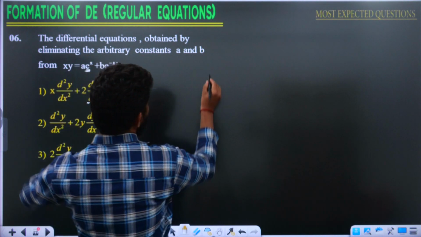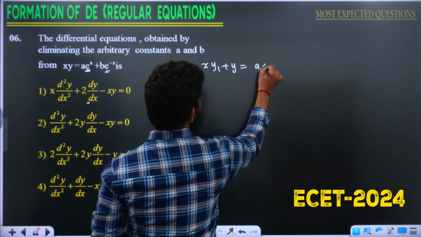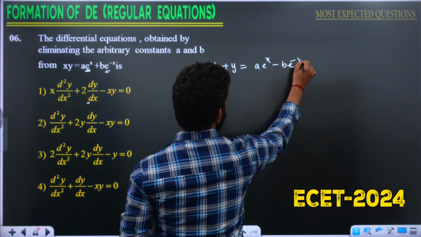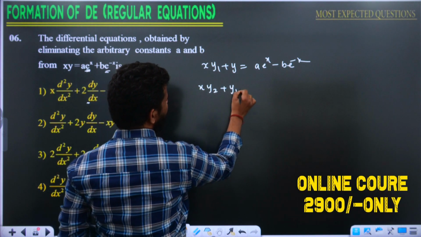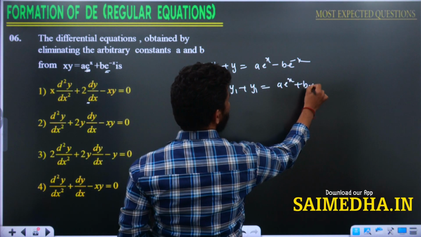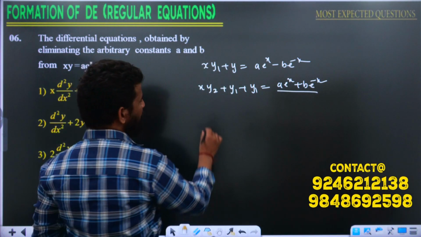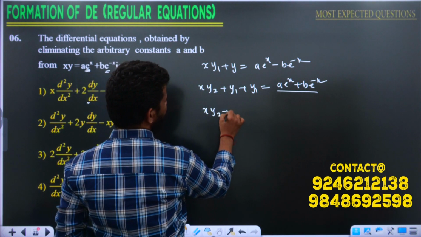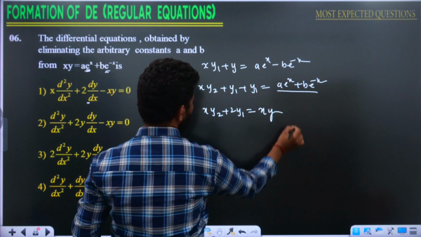If I differentiate both sides, the first differentiation will be xy1 plus y is equal to a e power x minus b into e power minus x. If I differentiate a second time, it is going to be xy2 plus y1 plus y1 is equal to a into e power x plus b into e power minus x. This is nothing but the given question. So what I can replace here: xy2 plus 2y1 is equal to, this is the given question, that is xy.